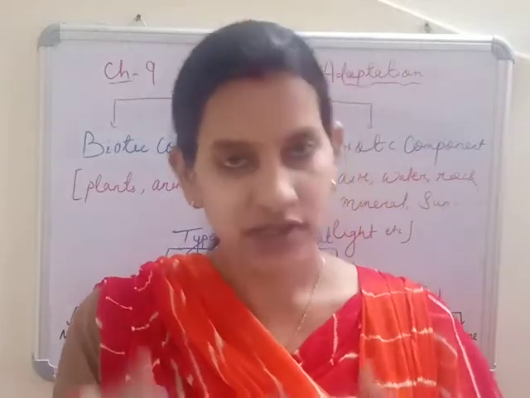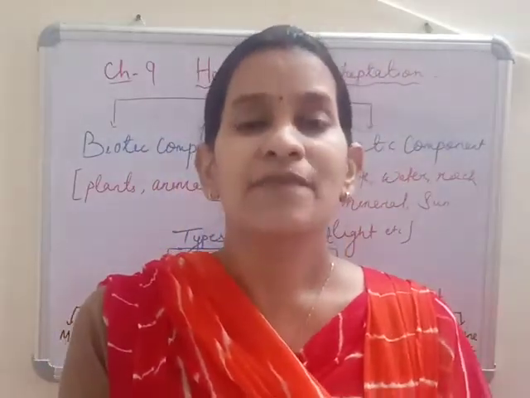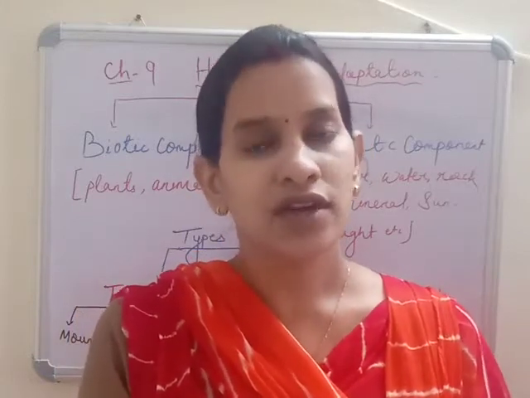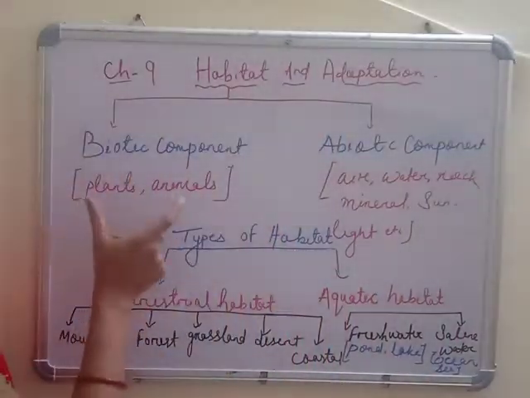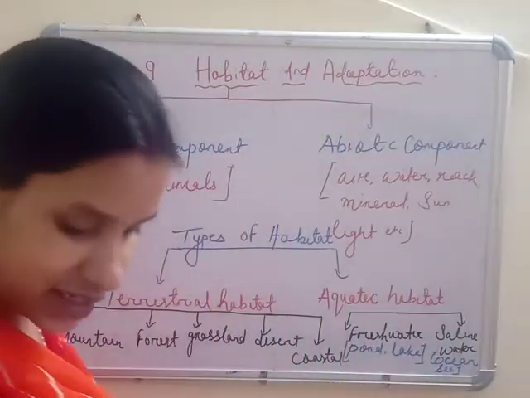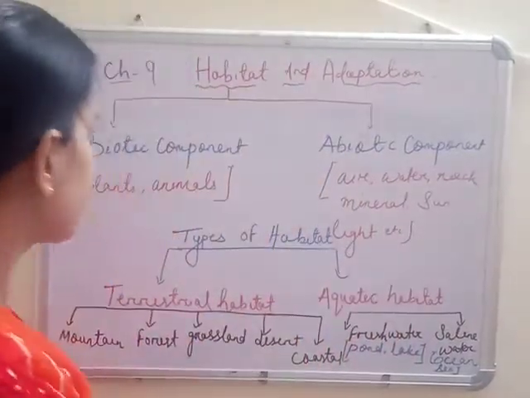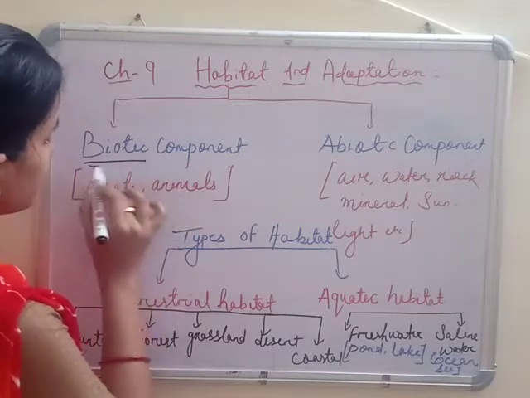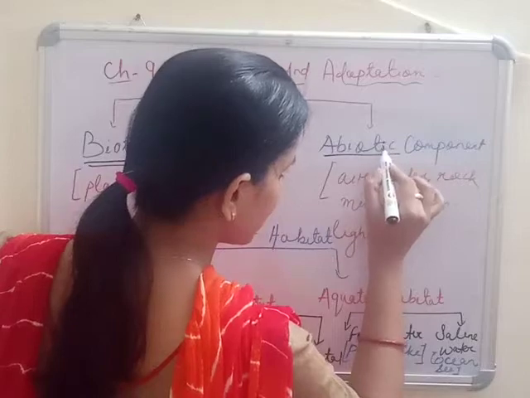That habitat means the animals or plants which are living. So, they are living with the help of some components. And what are the components called? Let's discuss. So habitat contain two type of component. A habitat is made up of two type of component. What the components are? The first component is called biotic and the next one is your abiotic.